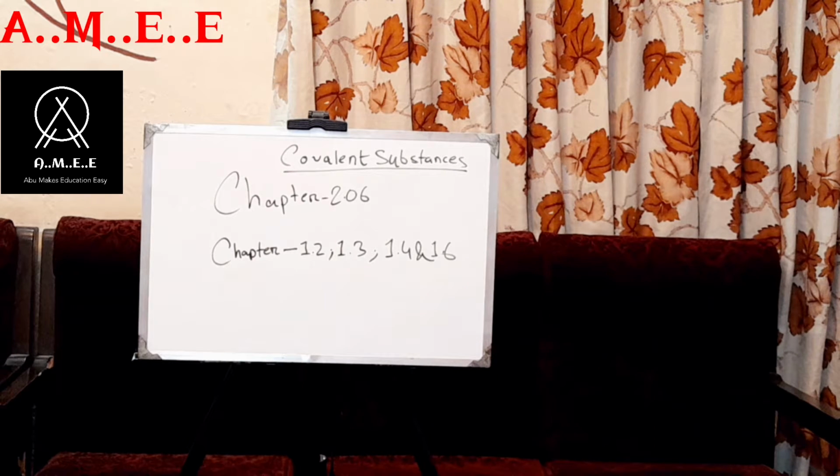Before going any further, we should know what a molecule is. A molecule is a group of atoms joined by a covalent bond. So let me write the definition of a covalent bond and also what a molecule is.